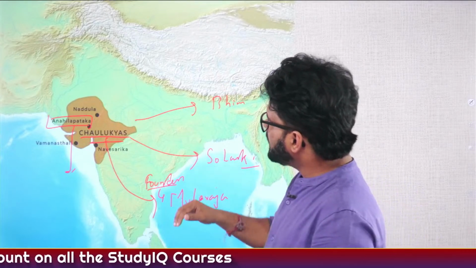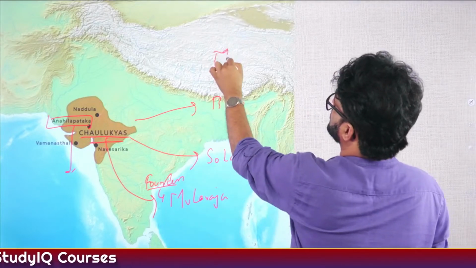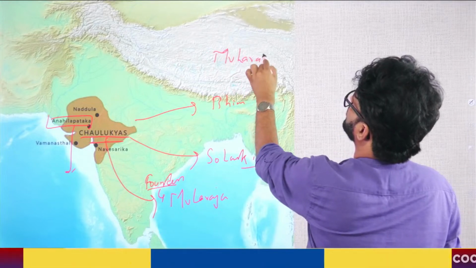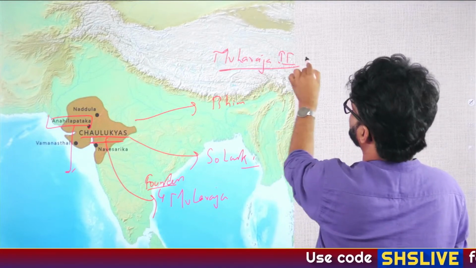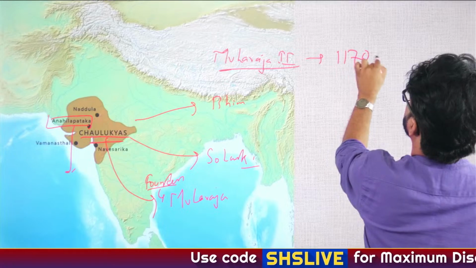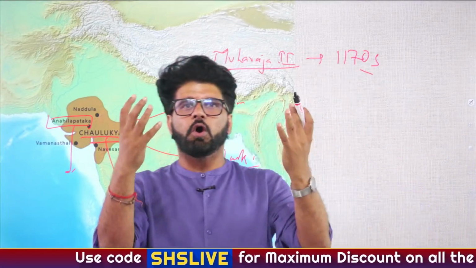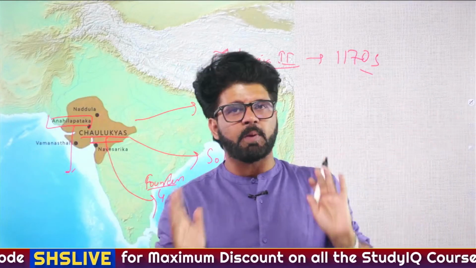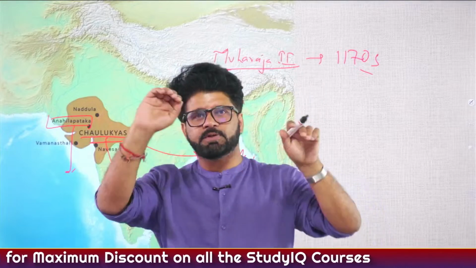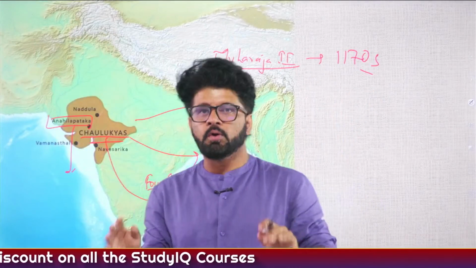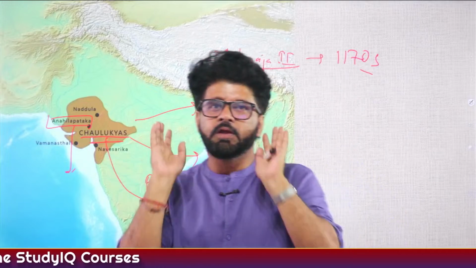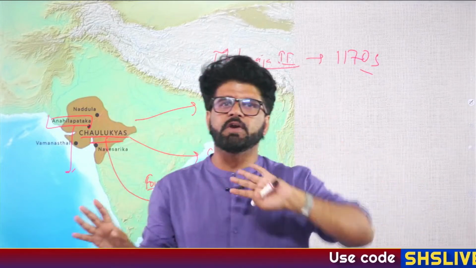And during the period of Mula Raja II, Muhammad Ghori came, around the 1170s. We see Muhammad Ghori, 1191, 1192, Battle of Tarain, and we feel like he won the Second Battle of Tarain and he won India. No, bro. It took him a lot of years. He struggled for almost 20 to 30 years to capture portions of the Indian subcontinent.